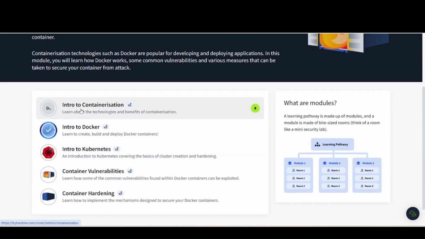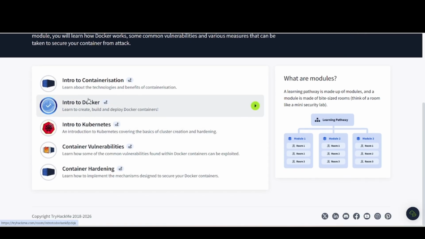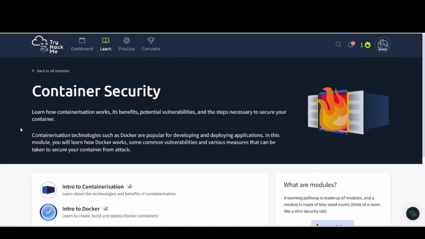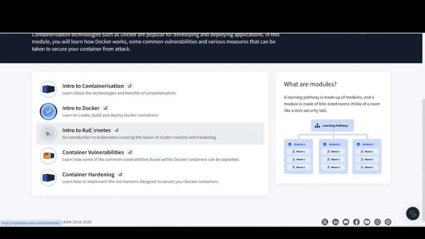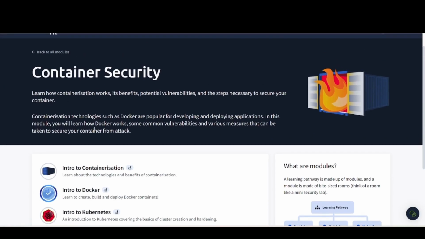All right, so this is the first room, Intro to Containerization. Next one is Intro to Docker. So I got a little ahead of myself here, and this one's already uploaded, so go ahead and check that out. We have Intro to Kubernetes and Container Vulnerabilities, and also this Container Hardening. So we're gonna go through all these modules here. Now, you may be watching these videos separately or all together in one whole video. Either way, you'll get the same material.